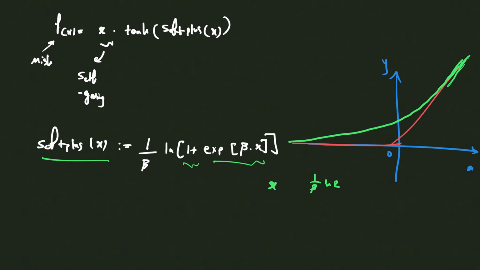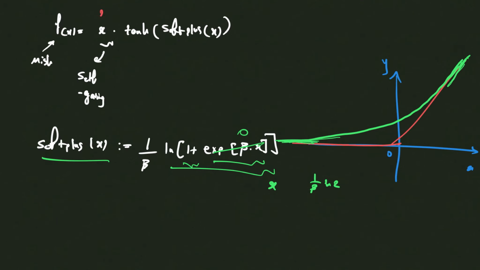And when you go to negative infinity, this becomes 0, which therefore ends up with ln of 1, which in the limit, this part on the left side also approaches 0. So softplus is basically a softened, smoothened version of ReLU. Now back to our discussion, let's look at this and call it like this.